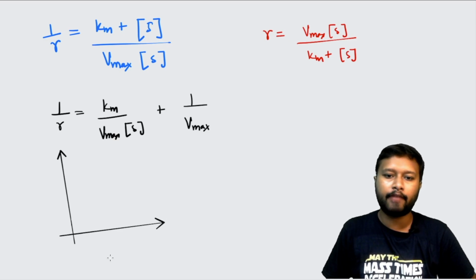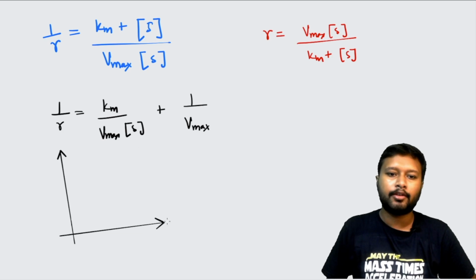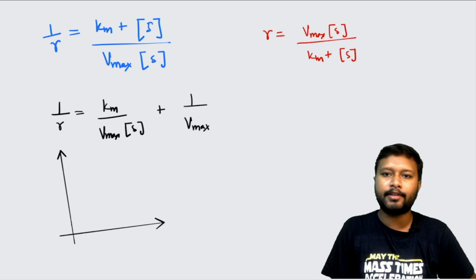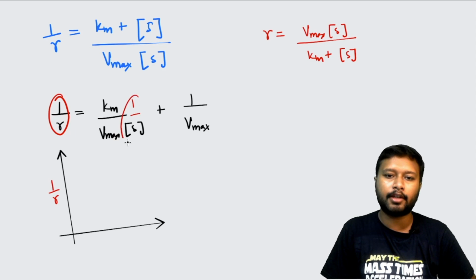So you will be having it like this. Over here, just look at this equation very carefully. I am going to take 1 by rate on the y axis, and 1 upon substrate concentration on the x axis.